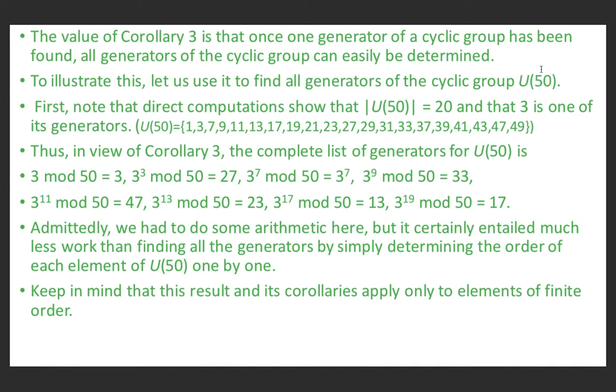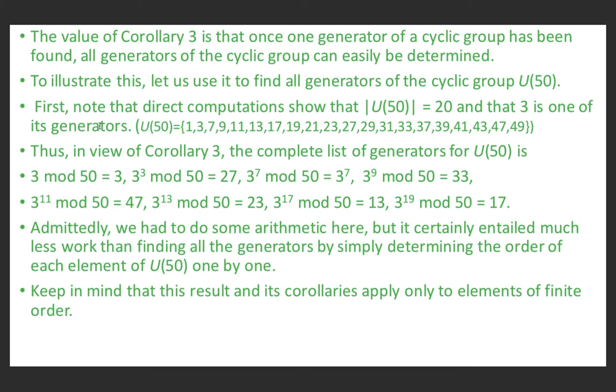So the elements of U50 are 1, 3, 7, 9, 11, 13, 17, 19, 21, 23, 27, 29, 31, 33, 37, 39, 41, 43, 47 and 49. So it consists of 20 elements, therefore the order of U50 is 20. And 3 is one of its generators. It may have other generators also, but 3 is one of them.